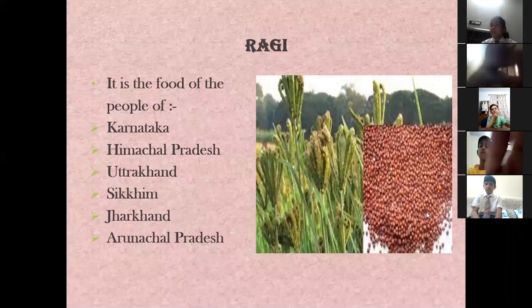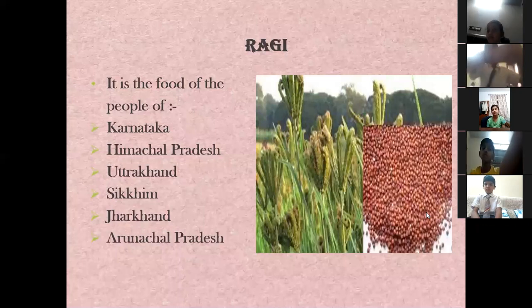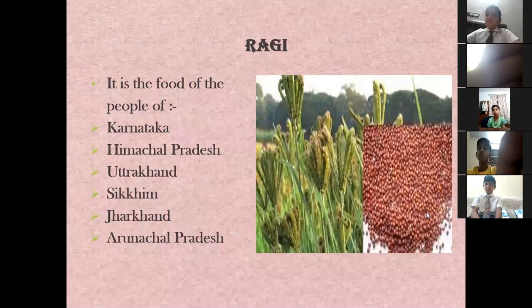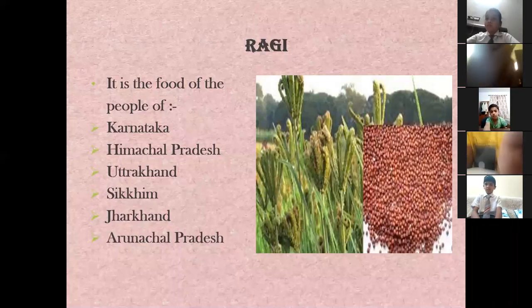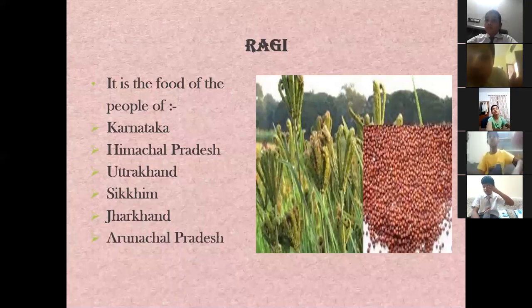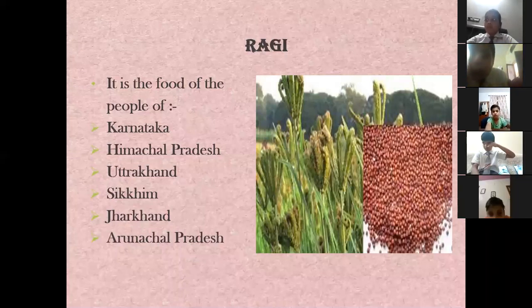Because the way the crops are arranged, it just looks like your fingers. Okay, it is arranged like fingers. If you can see in the picture also, you can see these slender finger-like projections. Okay, that is the way the crop is designed. You can also see the seeds. Okay, you can also see the red color seeds of ragi crop.